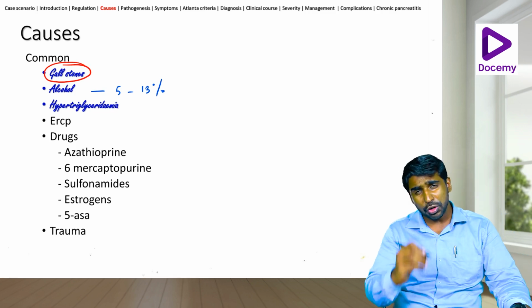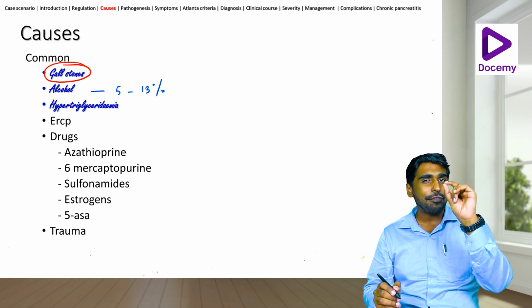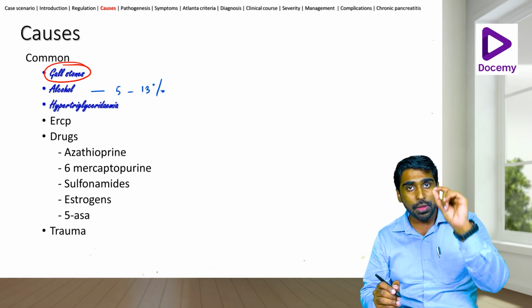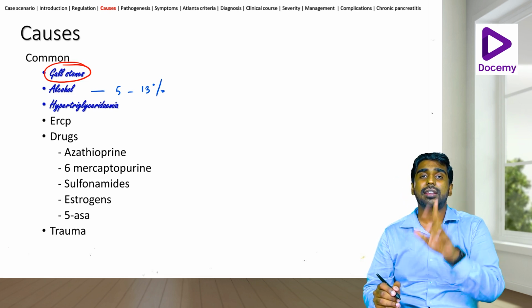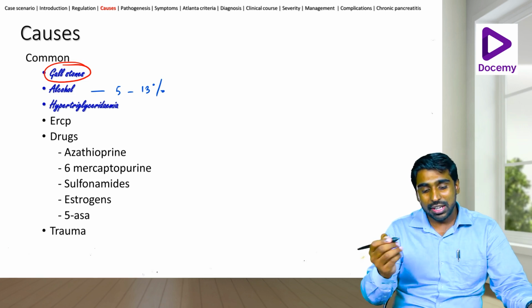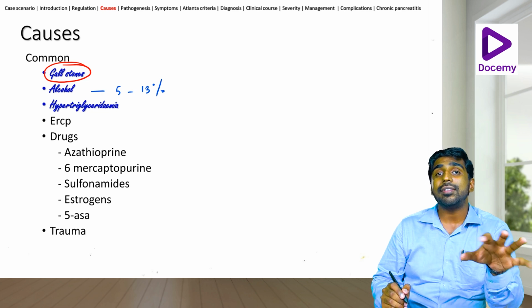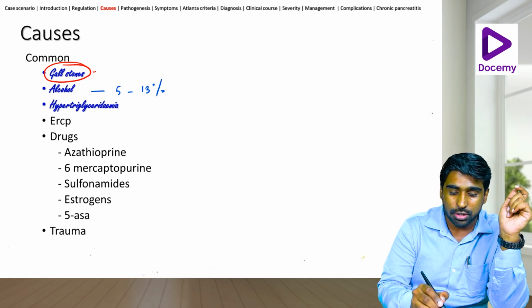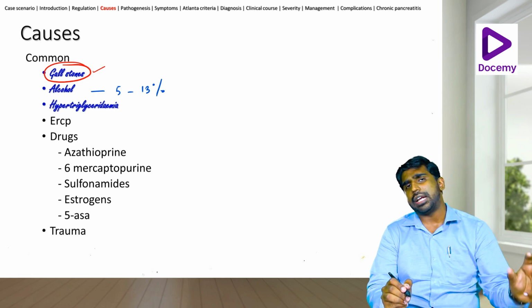Now, do you want to know an interesting fact? Microlithiasis, that is gallstones less than 5 millimeter, increases the risk of pancreatitis by 4 times. I don't say that, Harrison says that. So this is the first and foremost cause of pancreatitis all over the world. It is gallstones. Then we have alcohol. And then third, we have hypertriglyceridemia.